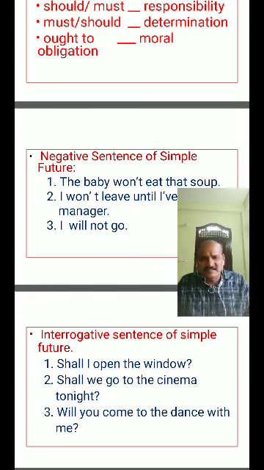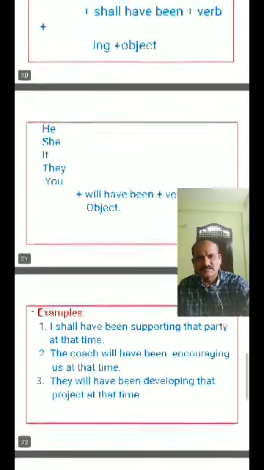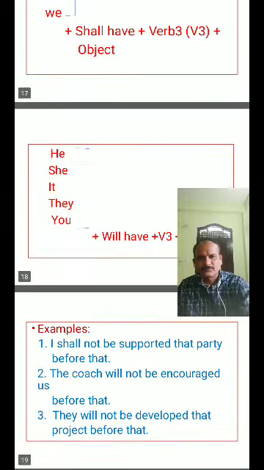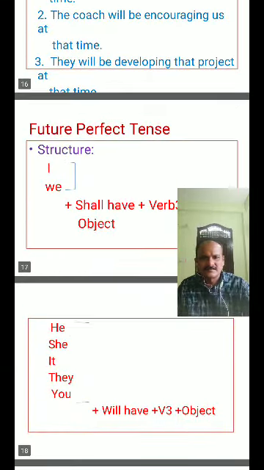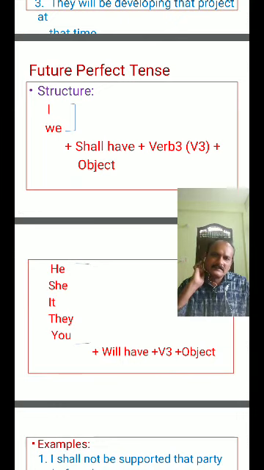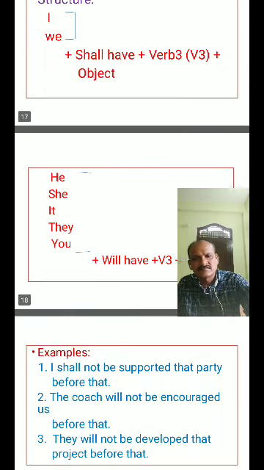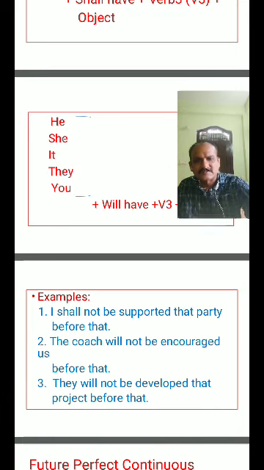In the same way for future perfect tense. What is the positive sentence of the future perfect tense? This is the positive structure: I, we shall have. Come to the negative structure: I, we shall not have plus verb 3. He, she, it, they, you will have plus verb 3. So come to the examples for the negative sentences.